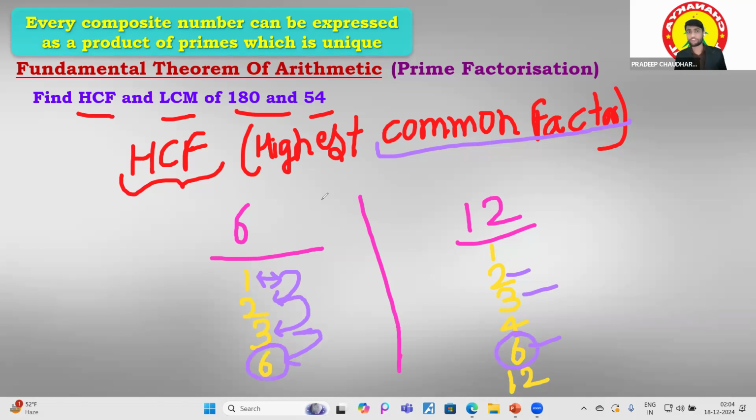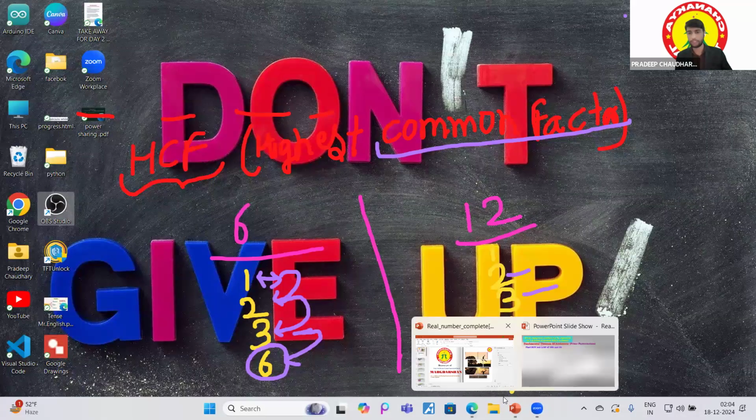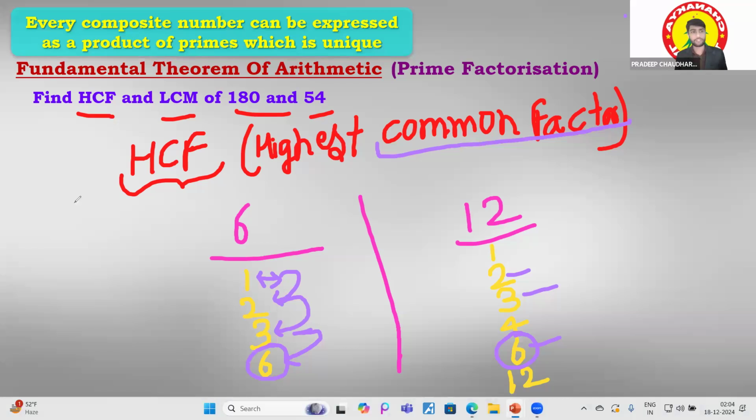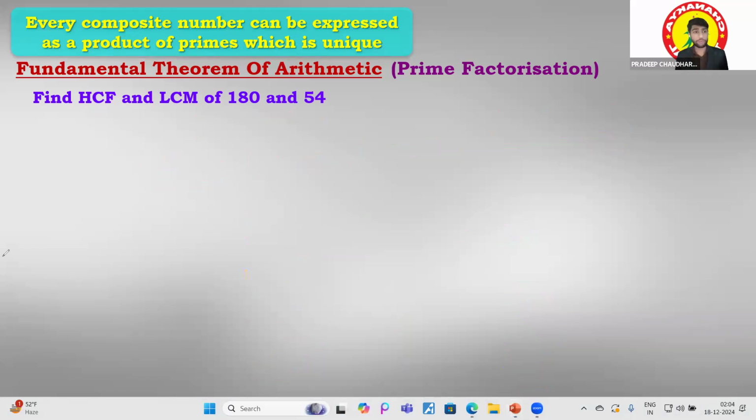Fine. I hope this concept was very clear to you, what is the HCF. I hope it is very clear to you, right? Just a minute, sorry. Okay, so this is called the HCF, right? It is very clear to you, I think. Now let's move to another topic, that is the LCM.